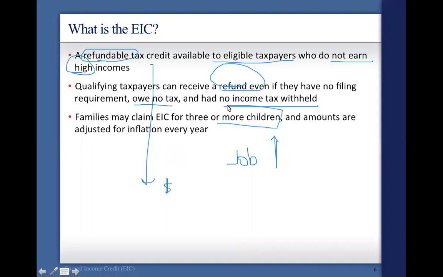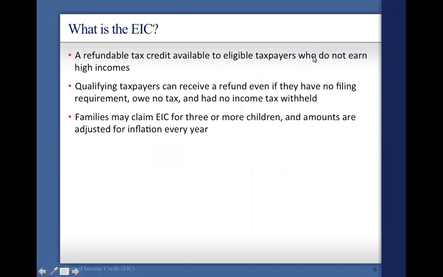Notice that we have children involved in the equation, but we're also going to learn that the earned income credit applies to people with dependents, and it can also apply to people without dependents as well.